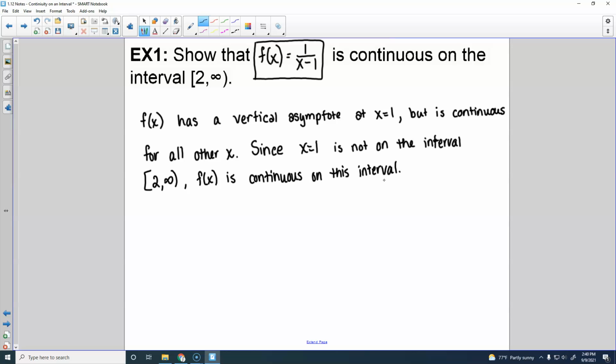So we're just basically saying that it's continuous, but it has a vertical asymptote. Correct. This discontinuity is at one point, but that one point is not in the domain.